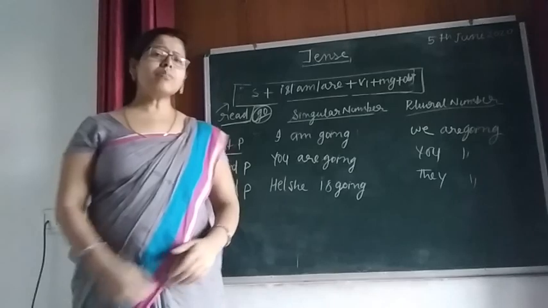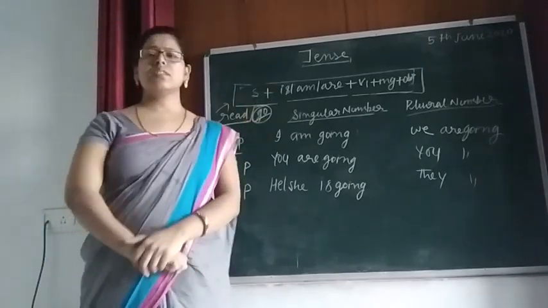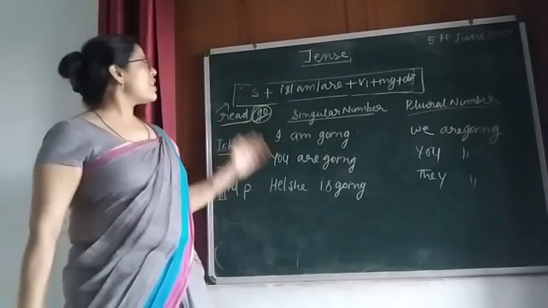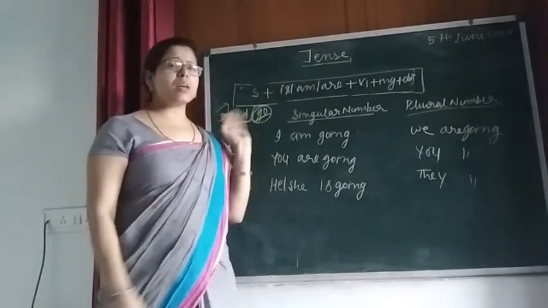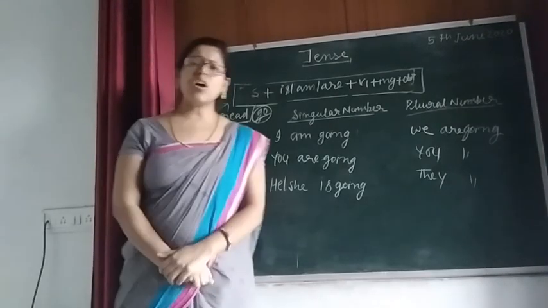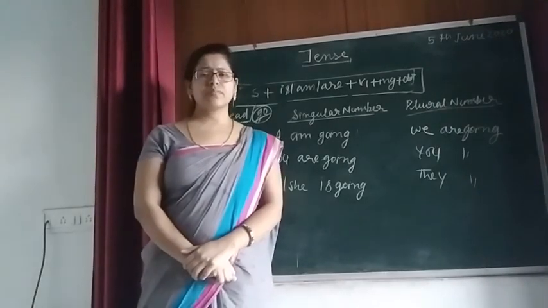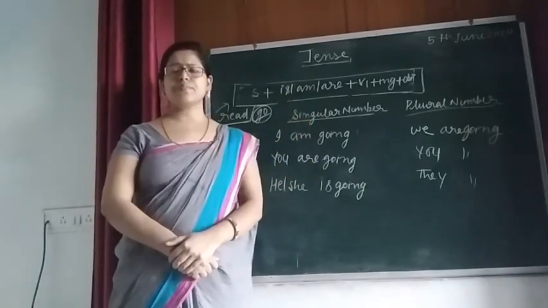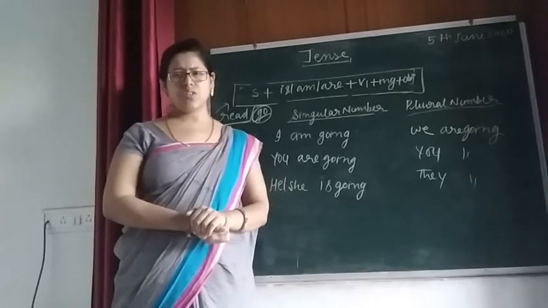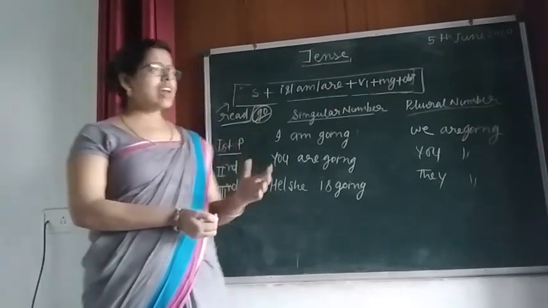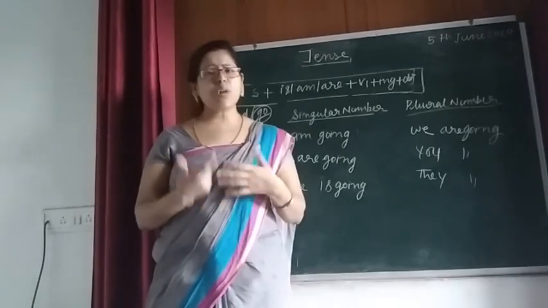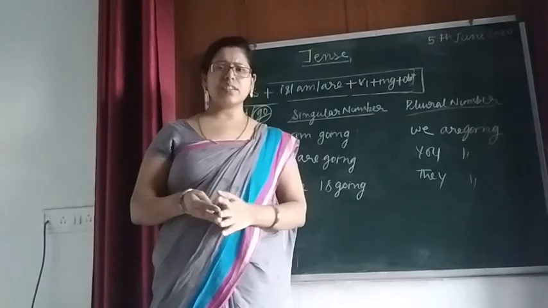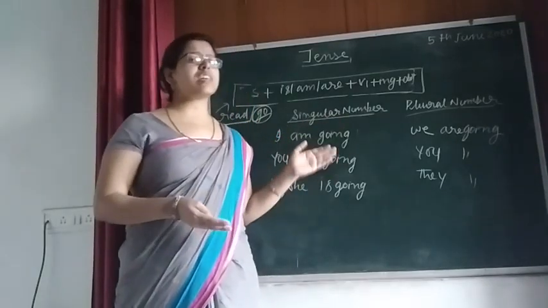Now come to the use of this tense. This tense, that is present imperfect tense, is used to express a temporary action, or if an action is going on at the time of speaking, then definitely the sentence is an example of present imperfect tense.